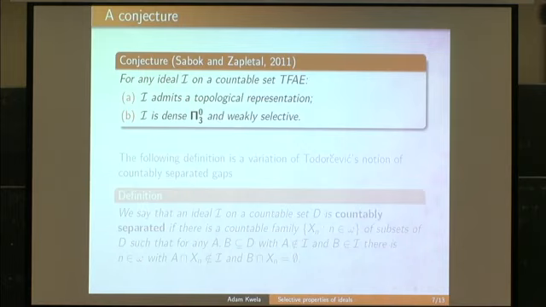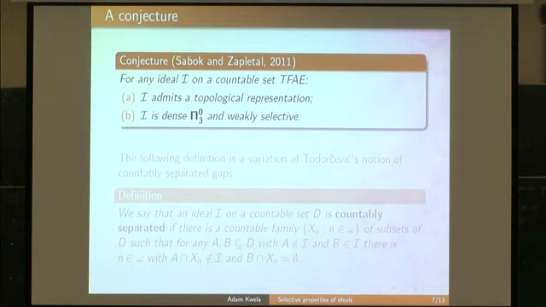Actually, the conjecture is only from B to A, because it is known that every ideal admitting a topological representation is dense, weakly selective, and F sigma delta. Okay, so the conjecture is from B to A. Okay, so it shows that there are quite many ideals which are both dense and weakly selective.